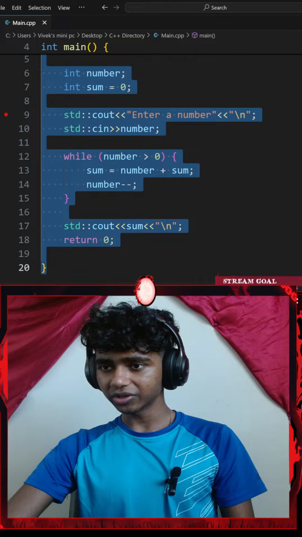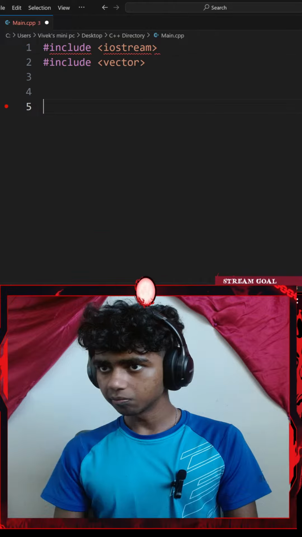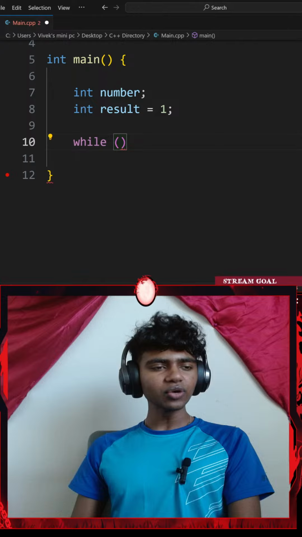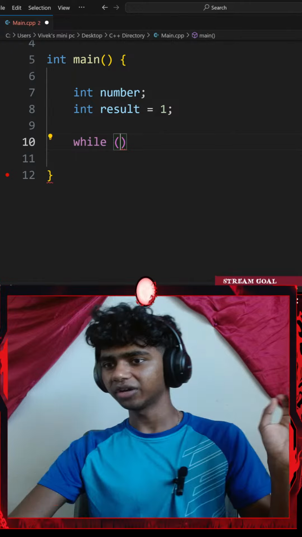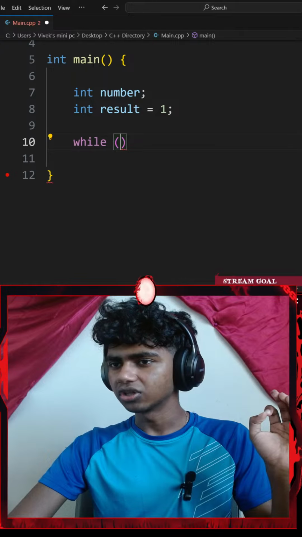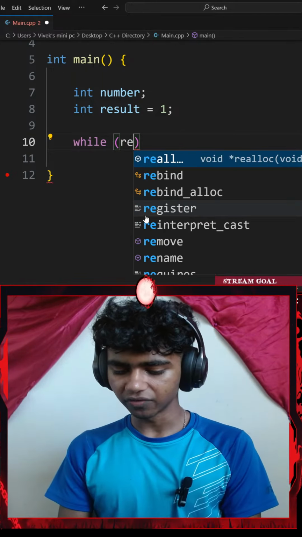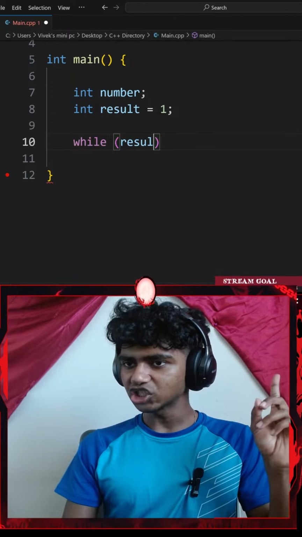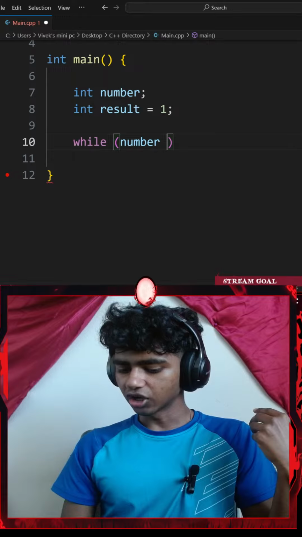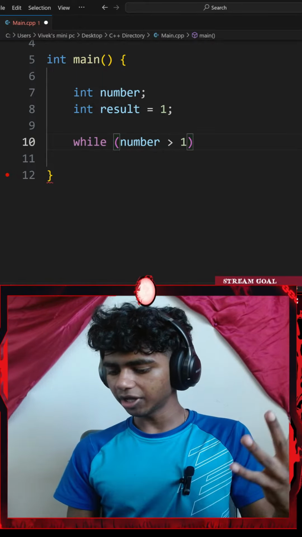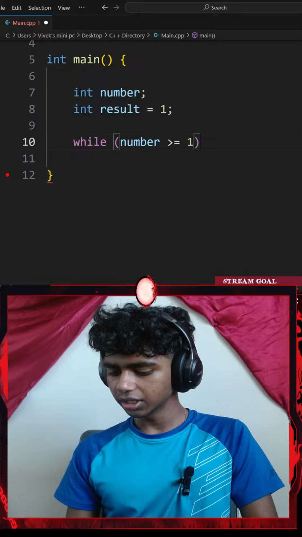There we go. Okay, next up, let me go ahead and typecast my main function to be an integer. So I'll go with int main, then a pair of curly braces. I'm pretty sure this is recursion, because I remember learning how to make factorials when I was learning about recursion. That said, I might know how to do this. So while my number is greater than or equal to 1, I'll go with a pair of curly braces and then type a condition.